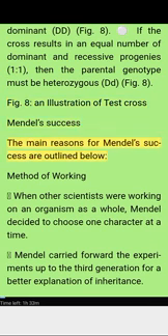Mendel's success. The main reasons for Mendel's success are outlined below. Method of working. When other scientists were working on an organism as a whole, Mendel decided to choose one character at a time.